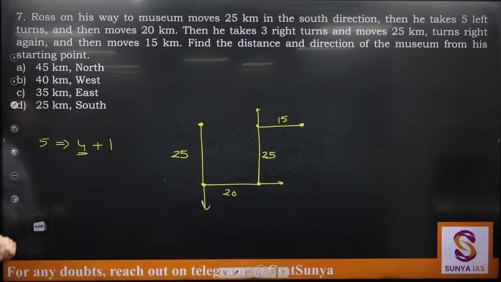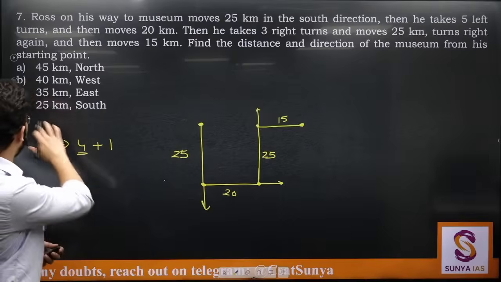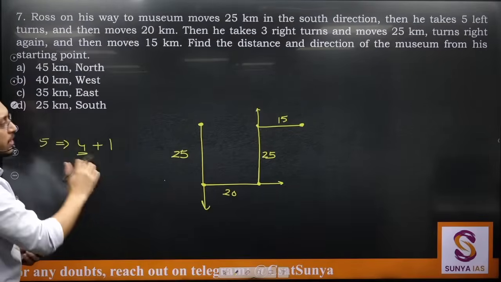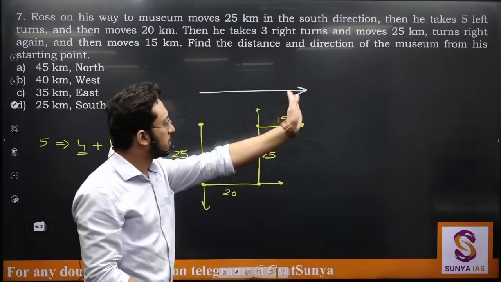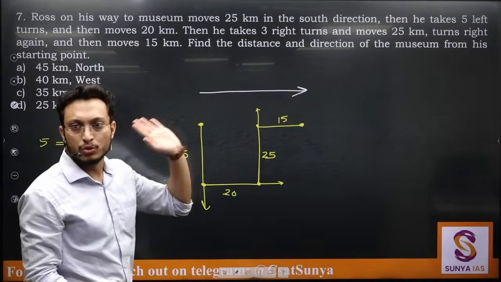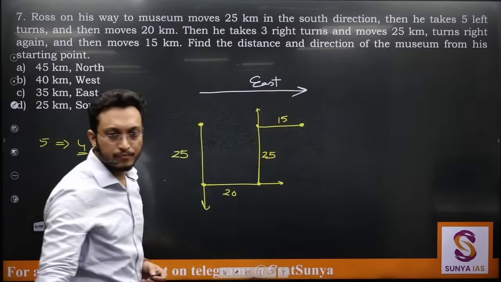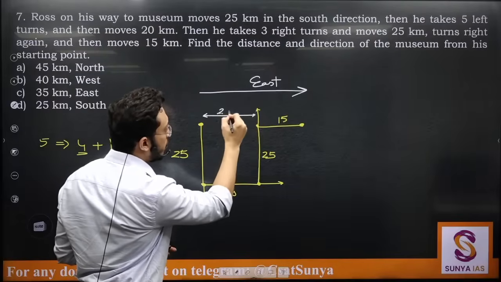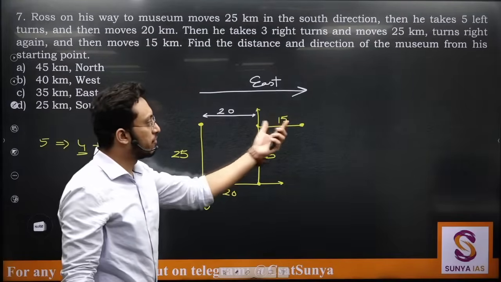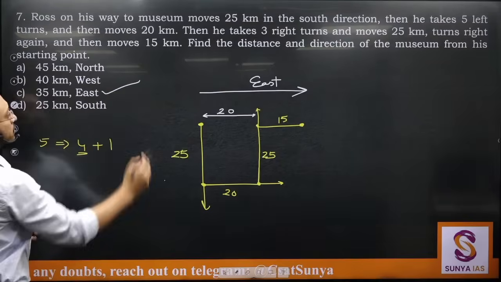Distance and direction of the museum from the starting point. First thing, again, be careful. Direction कहाँ से कहाँ पूछिए? So right now they are asking us this direction. They might ask us the opposite also. So you need to be careful of this. So this is east and distance will be, this is 20. So can I say this distance will also be 20? So 20 plus 15 makes it 35. So 35 kilometers east is the right answer.